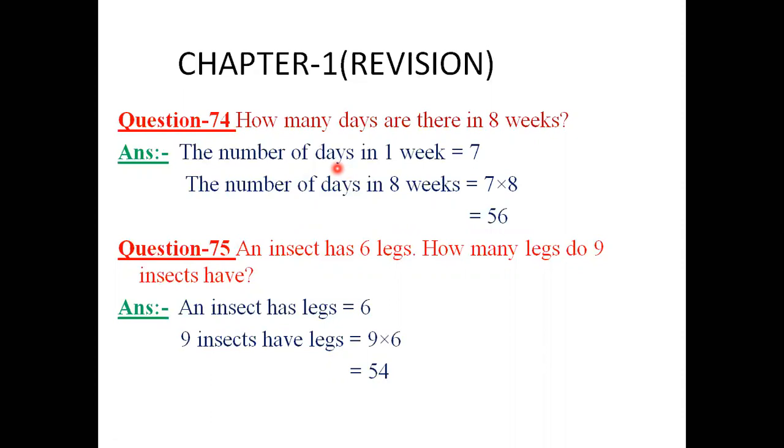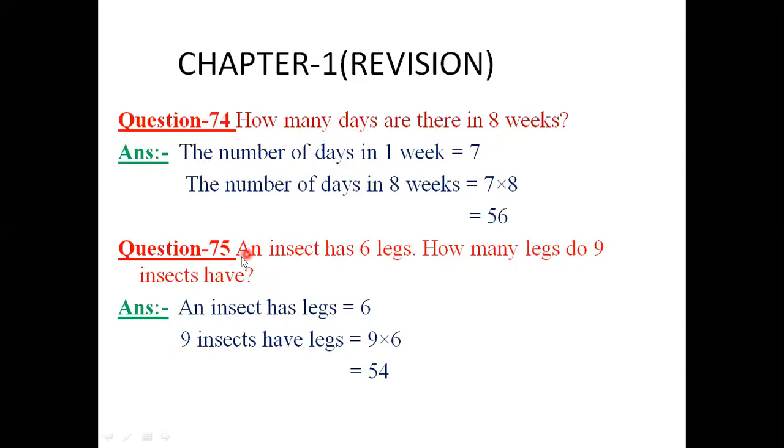Now here we see the object is 1 week and the value of 1 week is 7, and now the object to be found is 8 weeks. Since 8 is greater than 1, the number of objects is more than 1, so we will multiply according to the rule. When we multiply 7 into 8, we get 56. In this way we can find the number of days in 8 weeks.